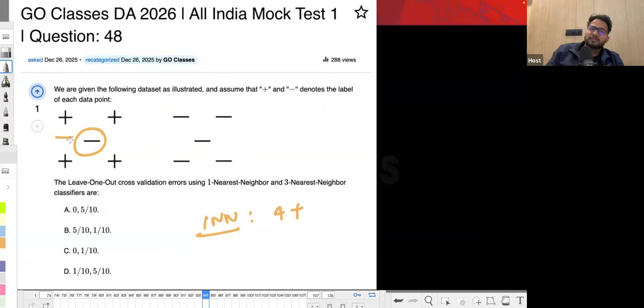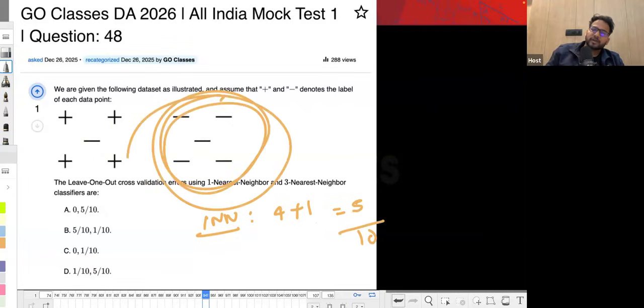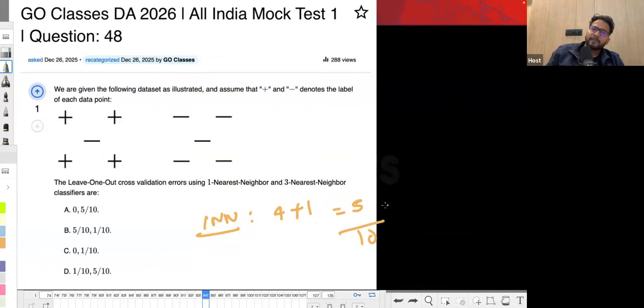Whenever you are marking this as test, the nearest is one of the positives, so there is a misclassification for this also. So there are five misclassifications in case of 1NN out of all 10, including this. There is no misclassification here in 1NN, neither in 3NN.